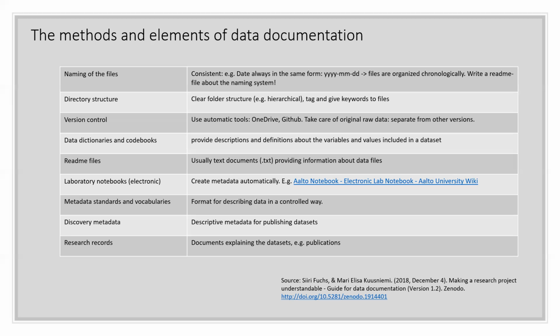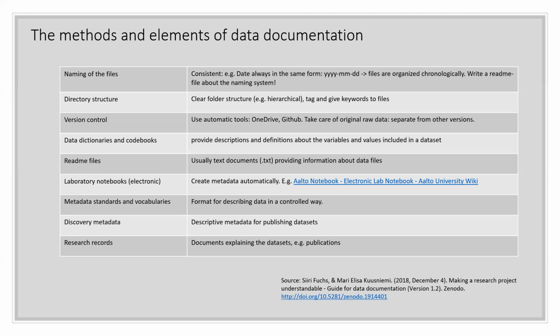Then there are tools which are more about making the research data understandable: data dictionaries, code books, README files, laboratory notebooks and metadata standards. For example, data dictionaries provide information on what each element in your data actually means.